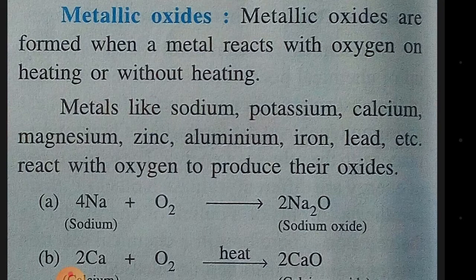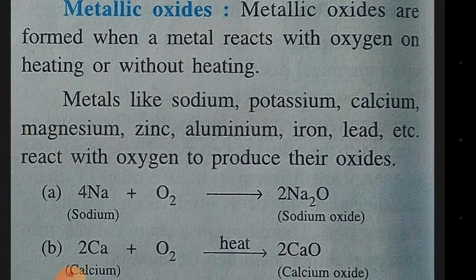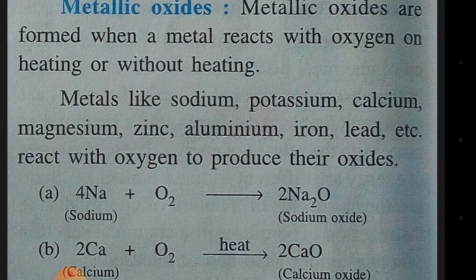So here you can see some reactions. Sodium, the symbol for sodium is Na. If you keep sodium metal outside in air, it forms sodium oxide. You may be thinking why this 4 is in front of Na. This 4 is a coefficient, and this means 4 atoms of sodium. So 4 atoms of sodium combine with oxygen to form sodium oxide.